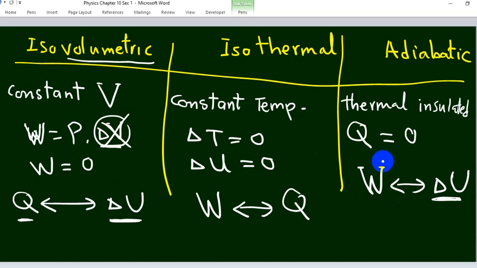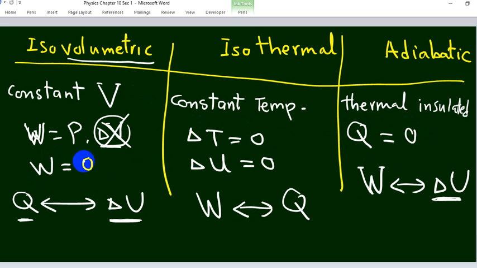So there are three thermodynamic processes, and no thermodynamic process is pure. Sometimes we can neglect the work, sometimes the change in temperature, sometimes the change in heat.